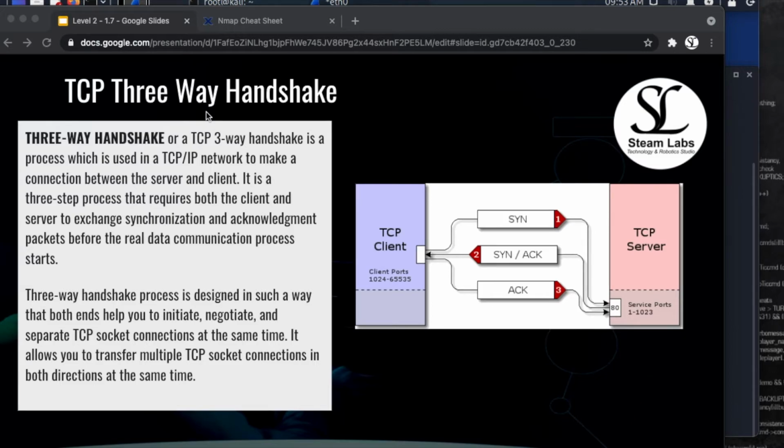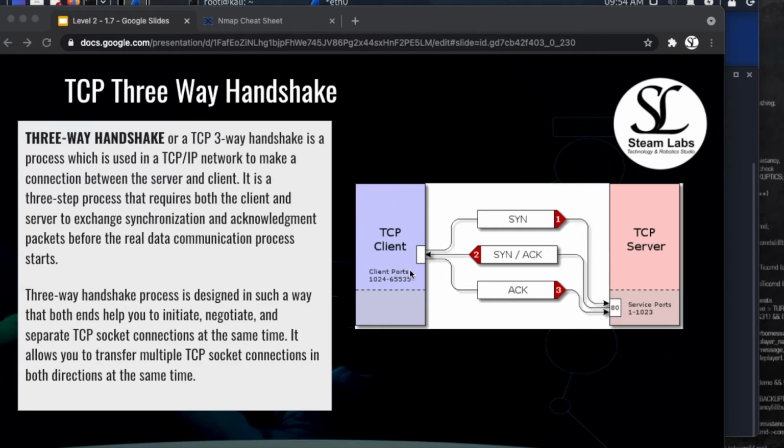So a three-way handshake is a process which is used in the TCP/IP network to make a connection between server and client. Before any information is sent from client to server and server to client, we need to establish a connection.